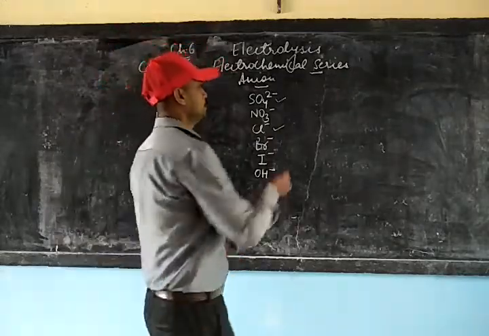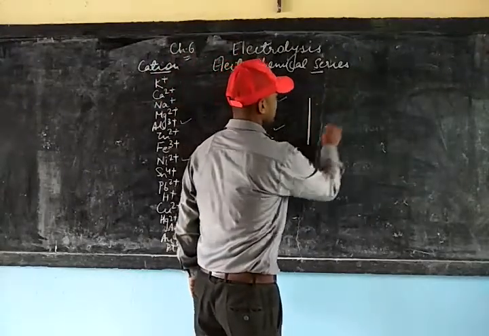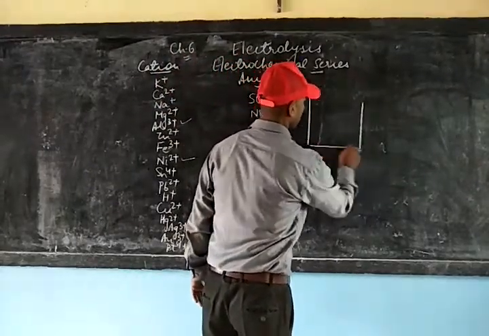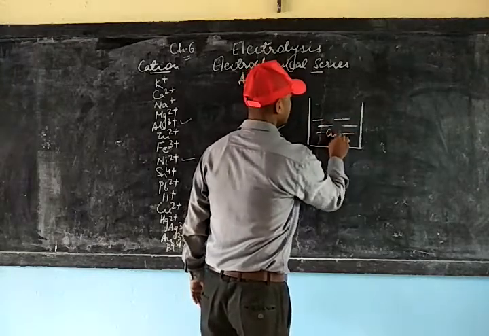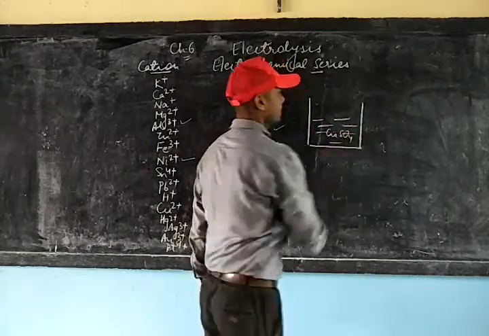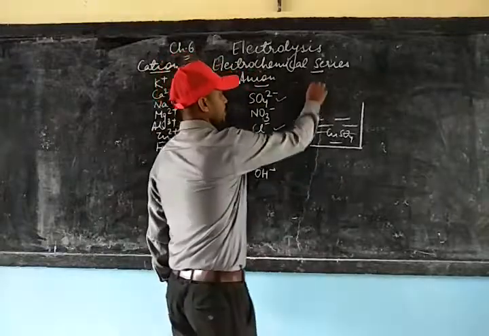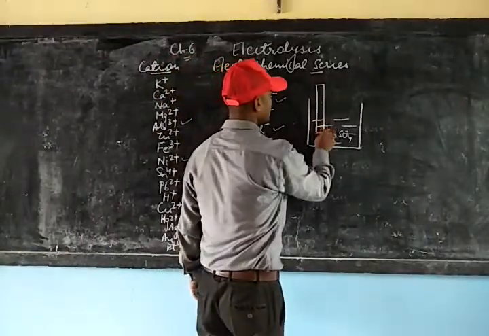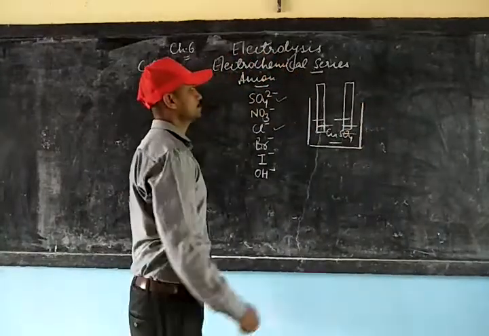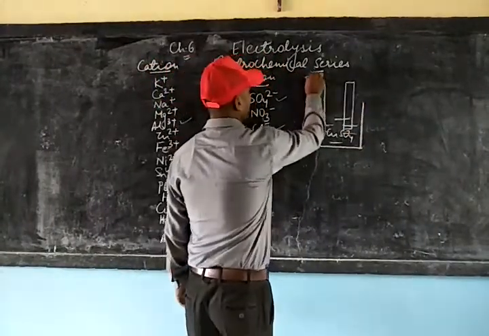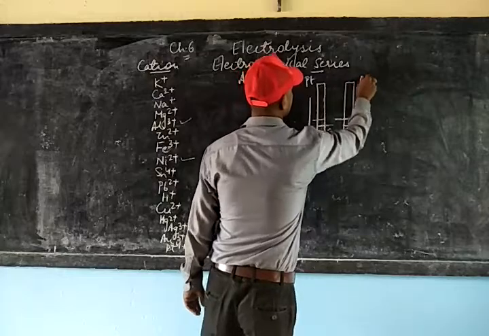Suppose we have copper sulfate solution, CuSO4 solution, and let us suppose we have two electrodes of platinum.